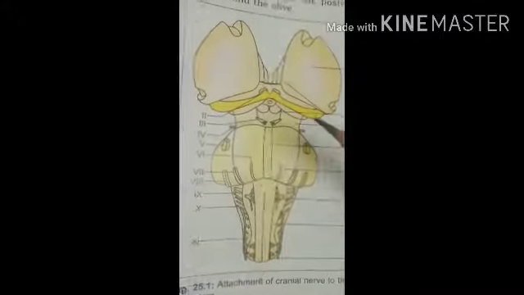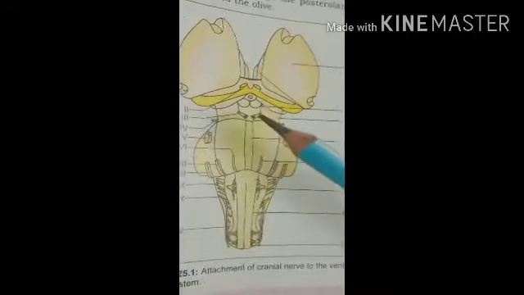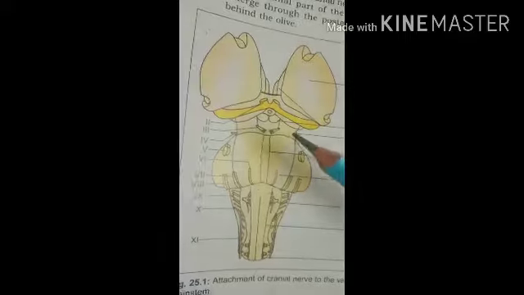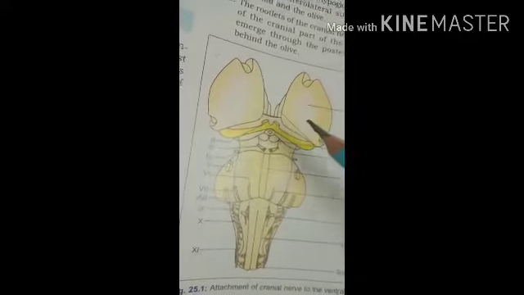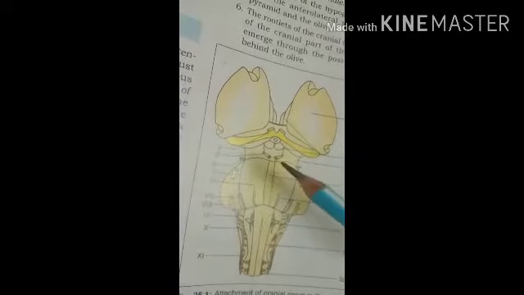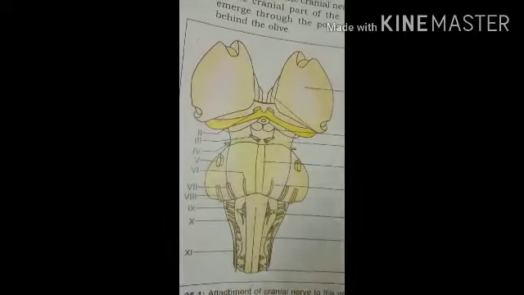Then the next clinical point is the Argyll-Robertson pupil. In this, the light reflex is lost but the accommodation reflex is retained, due to a lesion in the vicinity of the pretectal nucleus.